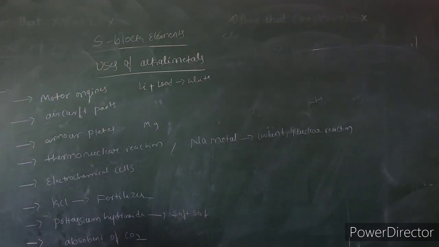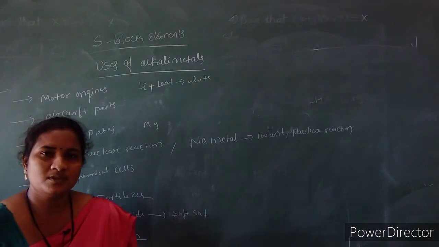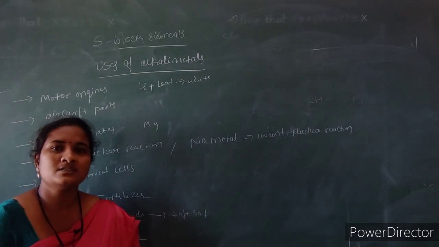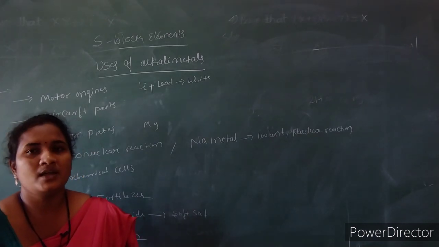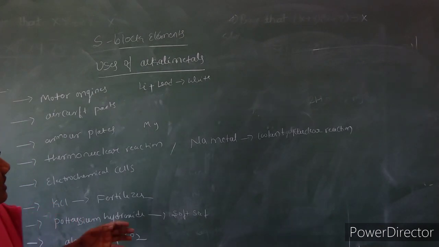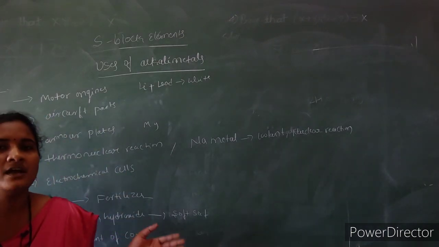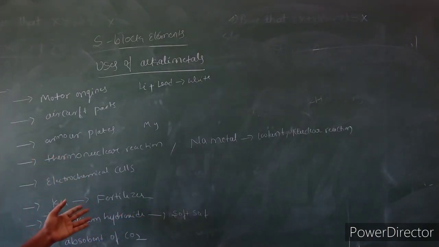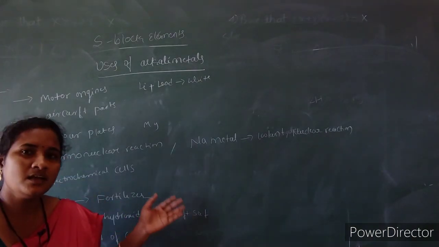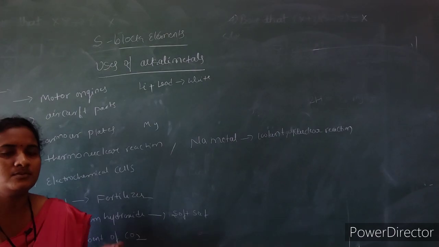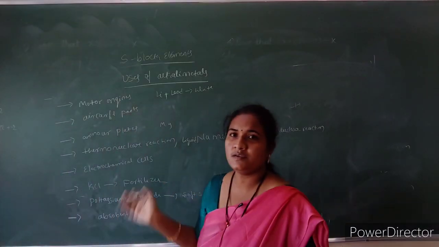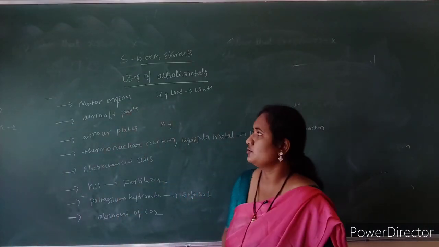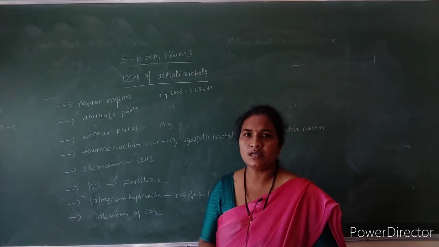And potassium as well as sodium have their own importance in the biological system also. So that is why alkali metals have a large number of uses, and they also play a vital role in the biological system. So these are the different uses shown by the different alkali metals.